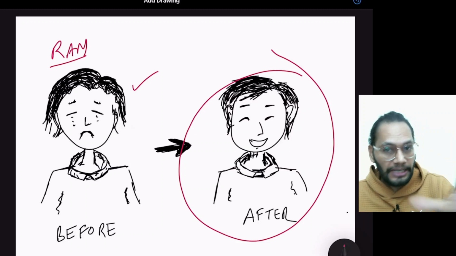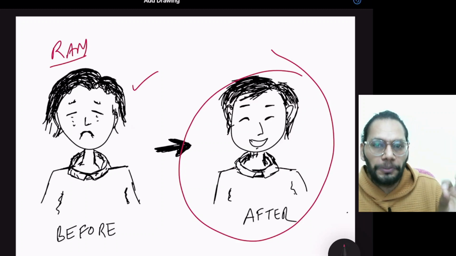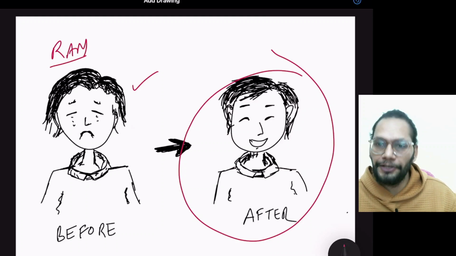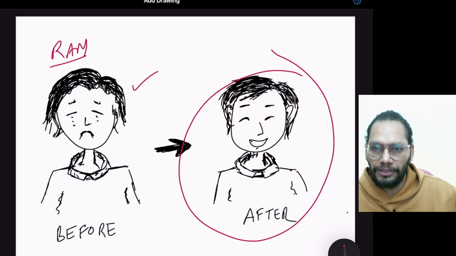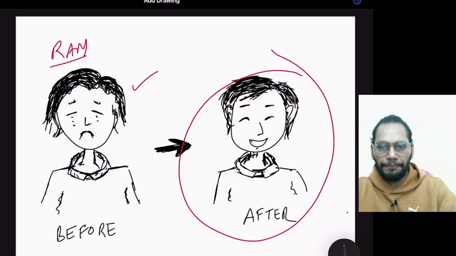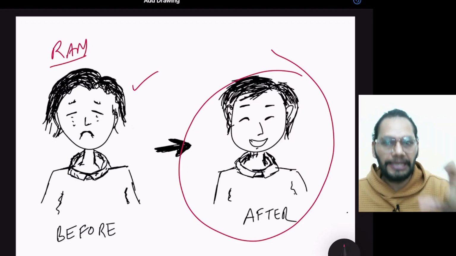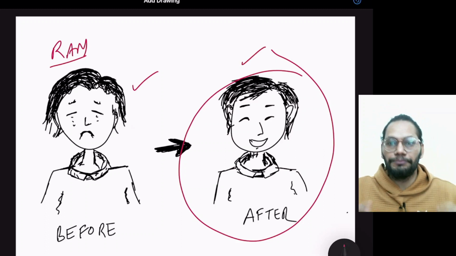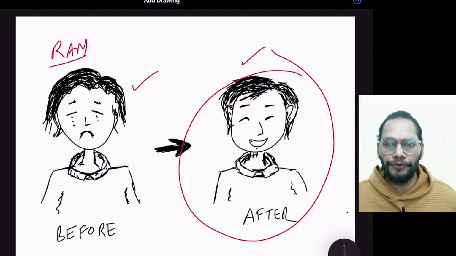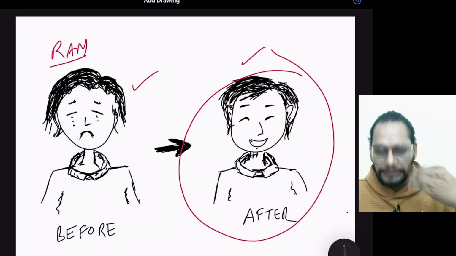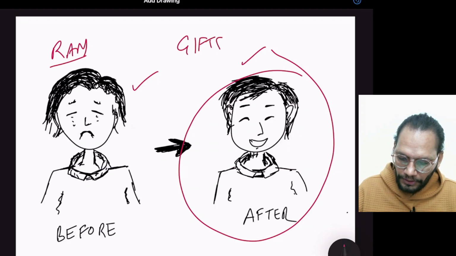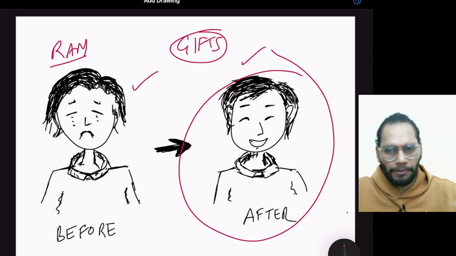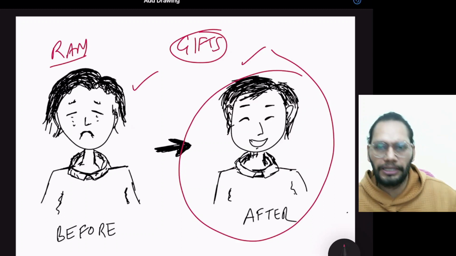He did not put any extra efforts. His effort was only to purchase the ticket for 10 rupees. He did not work hard for that, right? He did not plan. He did not do some sort of investment research or something. Just by purchasing a lottery ticket, he becomes a millionaire overnight. That is one case when somebody gets huge profits without any extra effort. There can be some gifts involved. Suppose you get married or something, you get some gift. Those gifts are like above your capacity. You become rich just getting the gift.